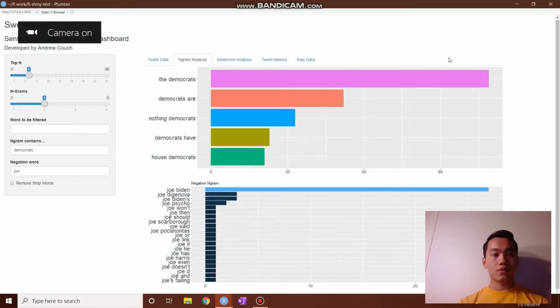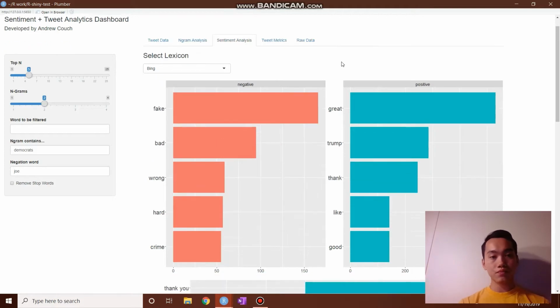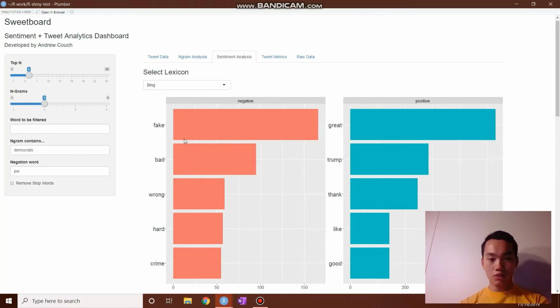Okay, so we just finished the Engram Analysis tab, and you can just do basic analysis on engrams or word groupings, and also find word associations. So now onto sentiment analysis. So with the sentiment analysis tab, you're first going to see the Bing lexicon. Right here is showing the top 5 positive and negative words. However, you can also switch it to AFINN.